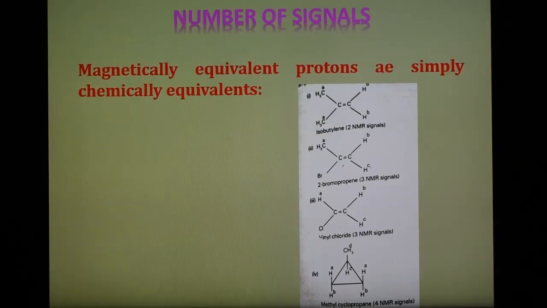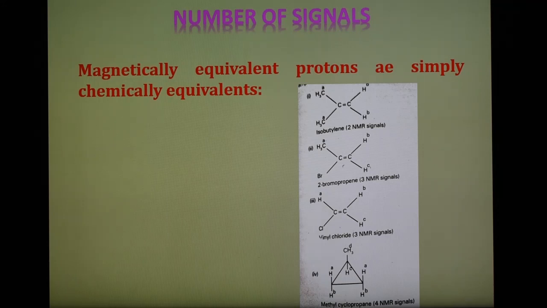Now here are the second examples. Equivalent protons are represented by the same alphabets, and magnetically equivalent protons are simply chemically equivalent protons. To be chemically equivalent, protons must be stereochemically equivalent.